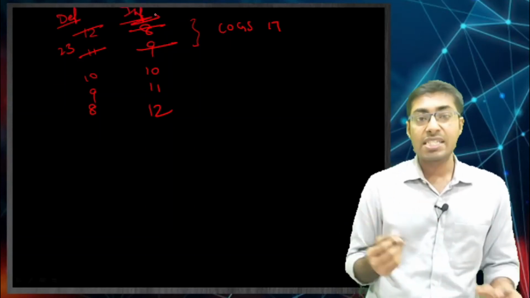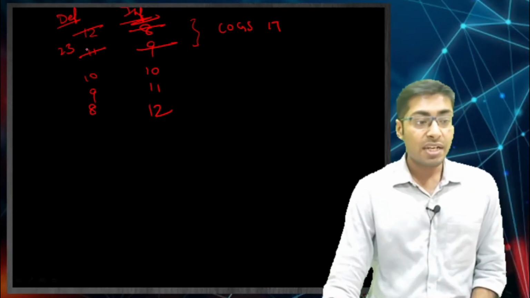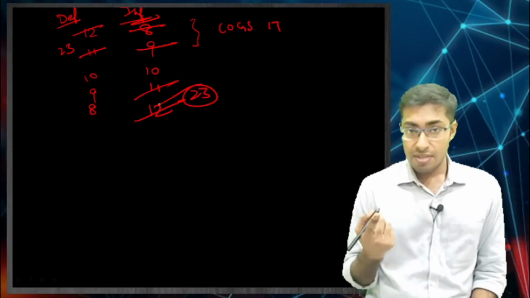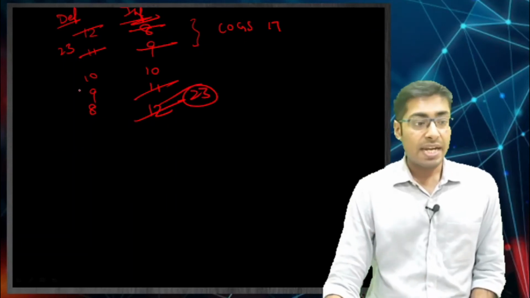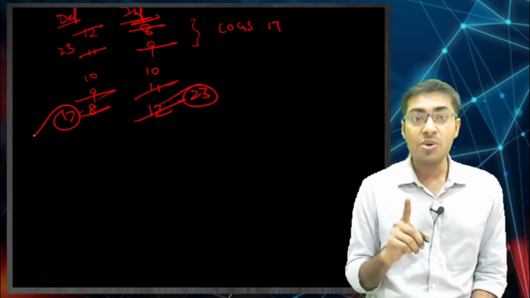Now if say for example we are not using FIFO, we are using LIFO, then in LIFO 23 will be your COGS in inflation, and in deflation 17 is going to be your amount of COGS.